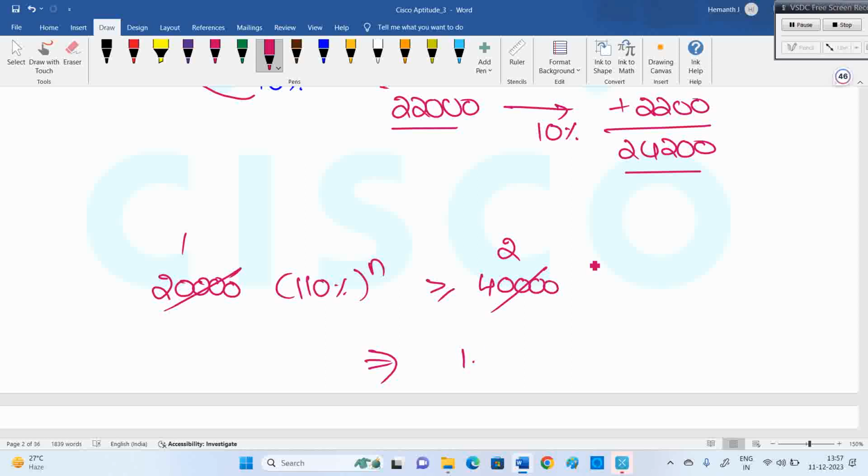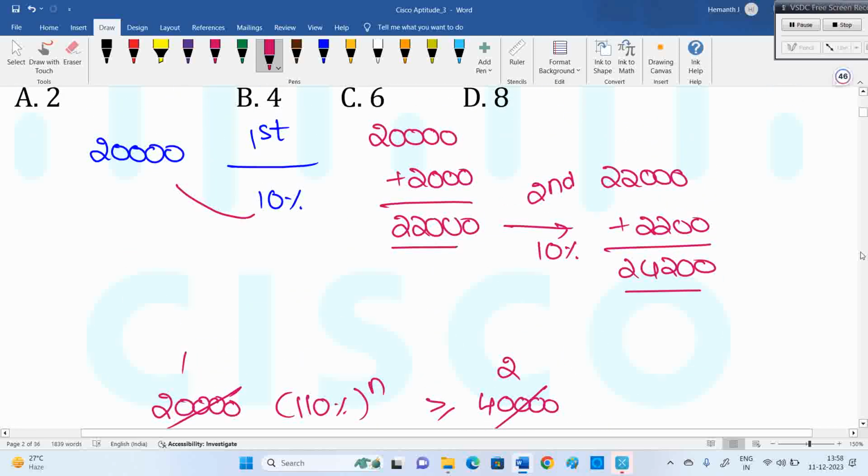110% means 1.1. 1.1 whole power n must be greater than or equal to 2. What is the n value? That's the question. This is a short point, which I am addressing above. Like this, you have to do 10%, 10%, 10% adding. It should reach 40,000. It will take more time, more than 6 years.